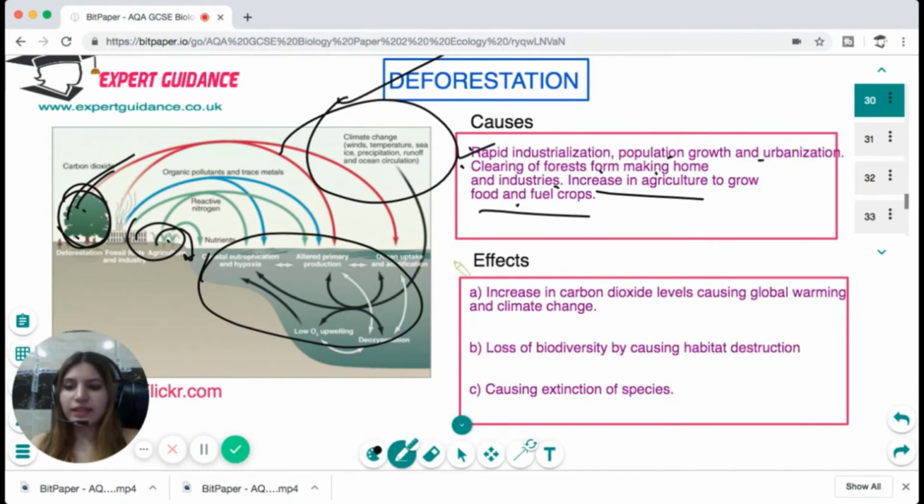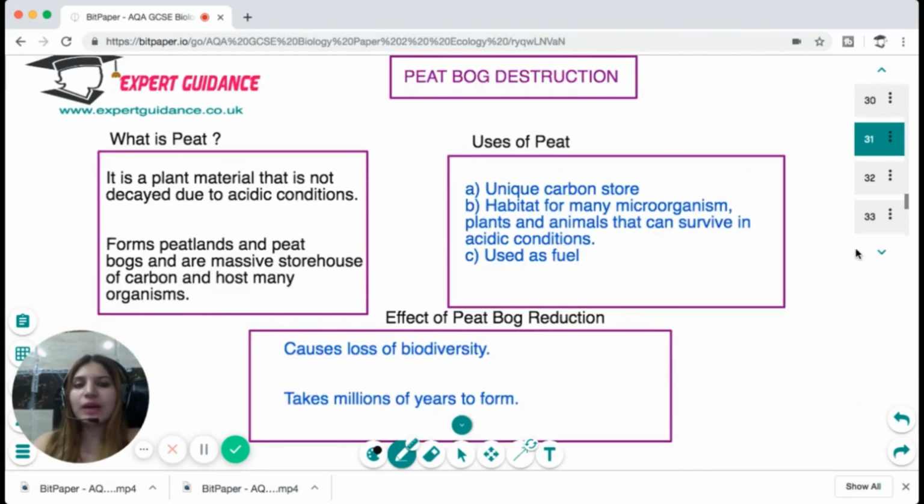Now let us look at what are the effects of deforestation. So deforestation is causing an increase in carbon dioxide level, causing global warming and climate change. It is causing loss of biodiversity due to habitat destruction, and it has also caused extinction of species because, due to rapid climate change, the species are not able to adapt themselves.